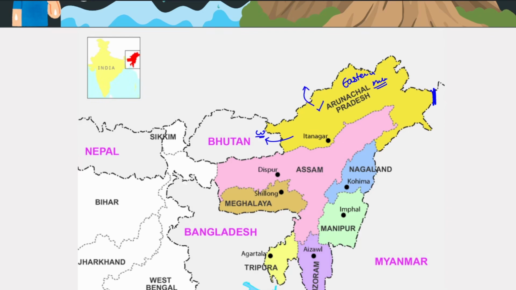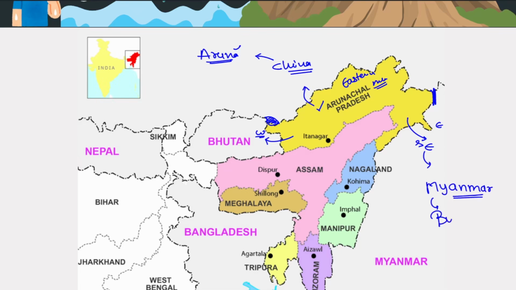Then in the north, we see there's a very long border with China. And China sometimes mischievously says that Arunachal Pradesh belongs to us. It is doing certain activities which are not very good for us. Second thing, there is a disputed region here. Doklam Plateau also is here. So these are some disputed regions which you can read about. Secondly, we see that Arunachal has one more boundary with another country here, Myanmar, in the east, or you can say east and southeast. Myanmar is the same country which was known as Burma or Rangoon earlier.